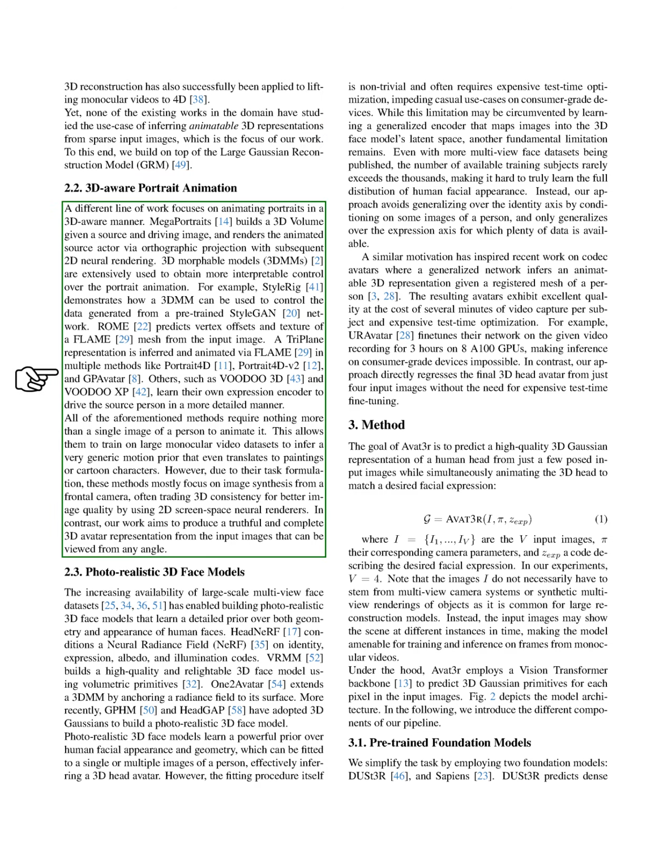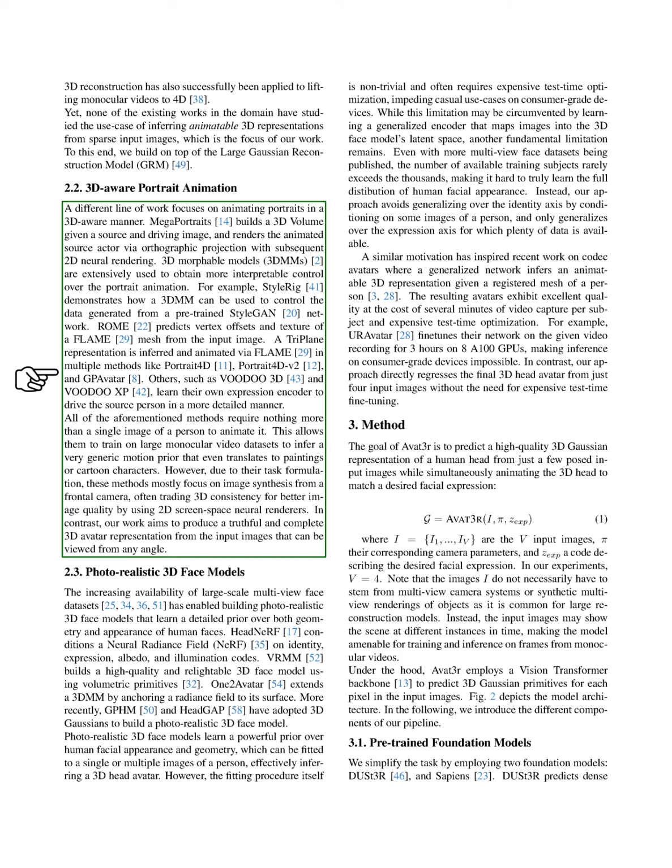Another area of research involves animating portraits in a 3D-aware manner. For instance, MegaPortraits constructs a 3D volume using a source and driving image, rendering the animated actor through orthographic projection and 2D neural rendering. 3D morphable models, 3DMMs, are commonly used to provide better control over portrait animation. For example, StyleRig shows how a 3DMM can manipulate data from a pre-trained StyleGAN network.